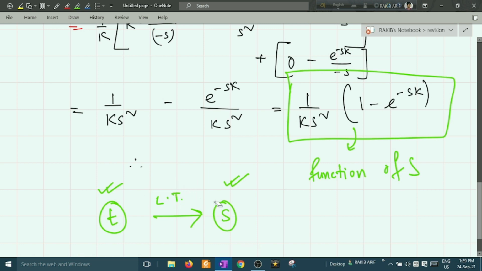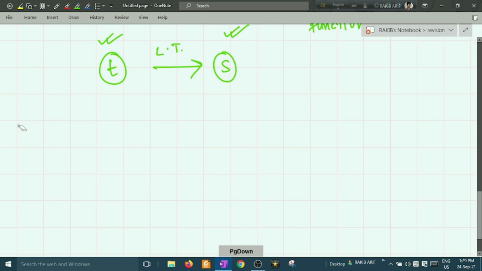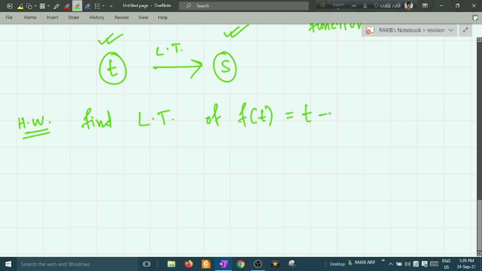Okay, so this is the basic Laplace transformation. I am giving a homework to you. Find the Laplace transformation of the function of t, which is t minus 1 on the limit 1 to t to 2.